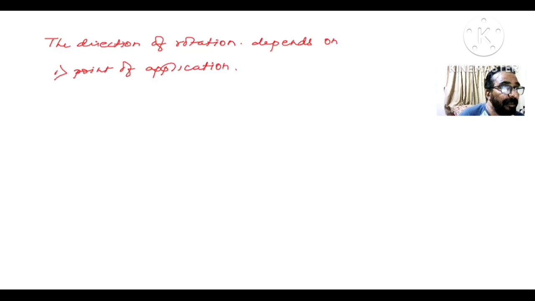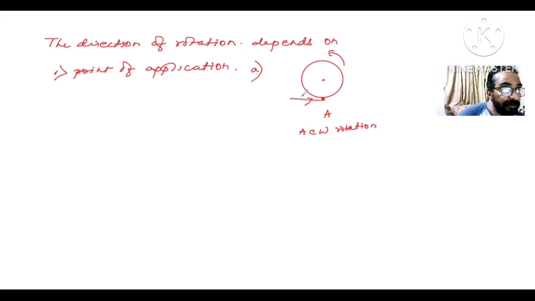Look, beta, if there is a body, let's look at this diagram A. If I apply a force at this point A, in this direction, it will rotate like this, beta. Now what is this rotation? Anti-clockwise rotation. Got it?